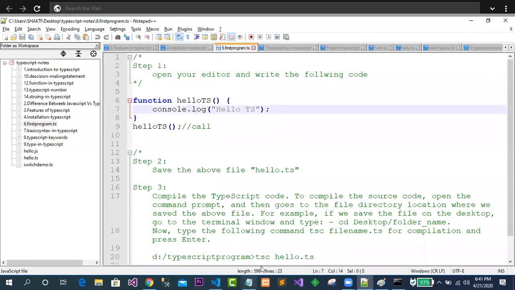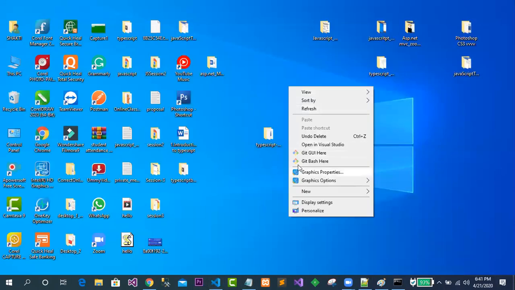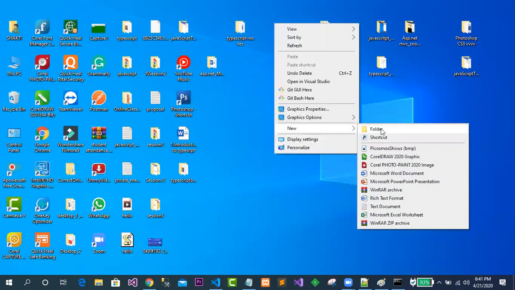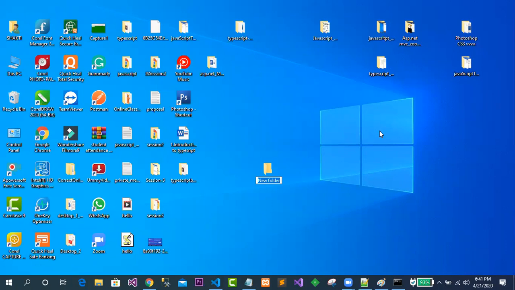First of all, I would like to create a folder here. Right click on that and go for creating a folder. I have written here online TypeScript. This is the folder where I will keep all my files. Then I will open this in Visual Studio Code.